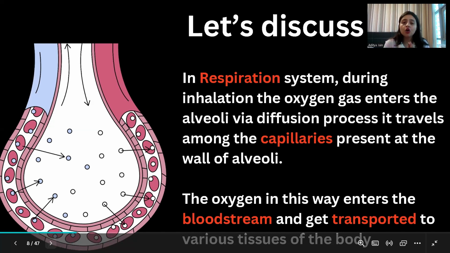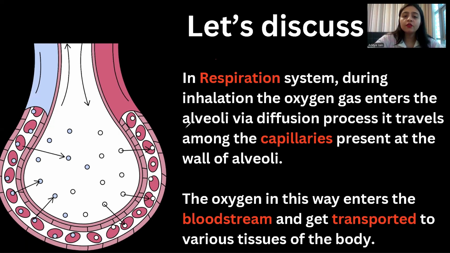So first, we will talk about the transportation system in humans. Okay. So, since we started with the respiratory system, during inhalation, that is when we breathe in to take oxygen, oxygen gas enters the alveoli. This whole structure is the alveoli. I hope you all remember this structure. What is this structure? This structure is the alveoli. So when we inhale, that is when we pass on the O2.